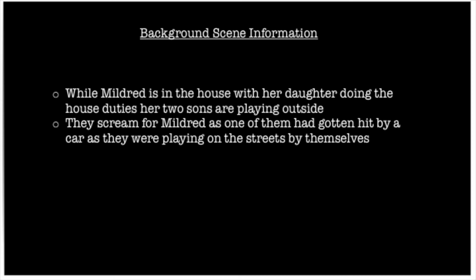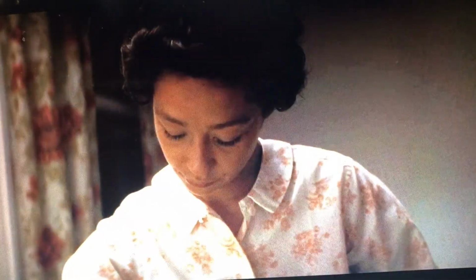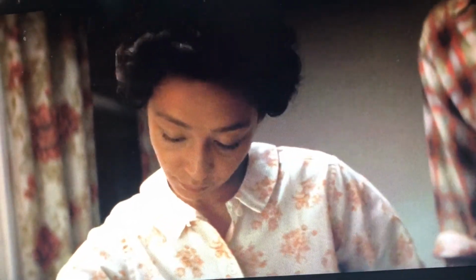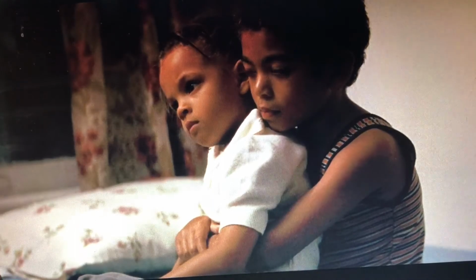So, the background information towards this scene is how Mildred is inside with her daughter while her two sons are playing outside by themselves on the busy streets, and one son gets hit by a car. This first example of guilt is shown as Mildred is feeling guilty about her son who has just gotten hit by a car. She's showing the facial expression of guilt, her eyes lowered and hunched posture, and she feels that she has failed, seeing her mistake of behavior as failing to live up to the expectations